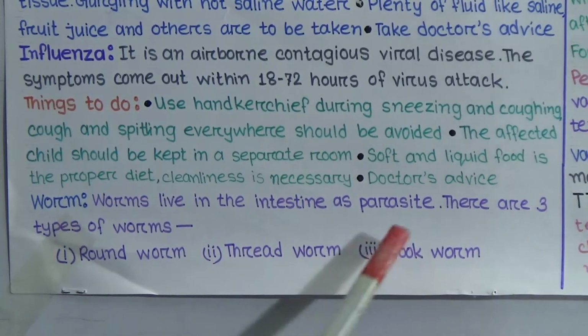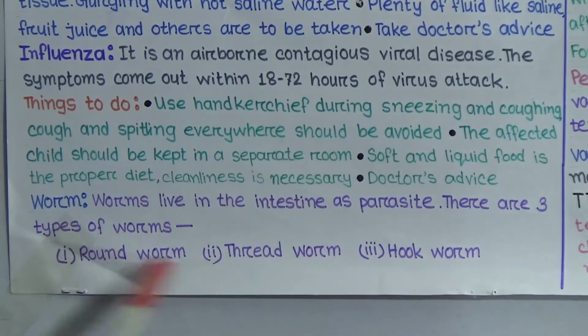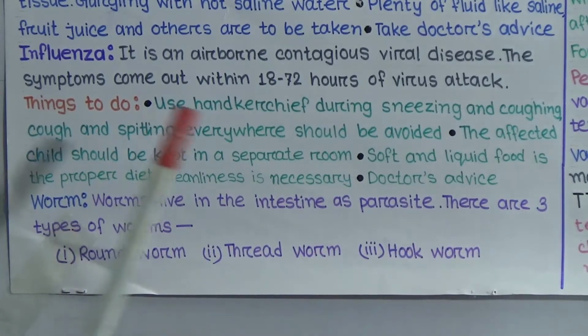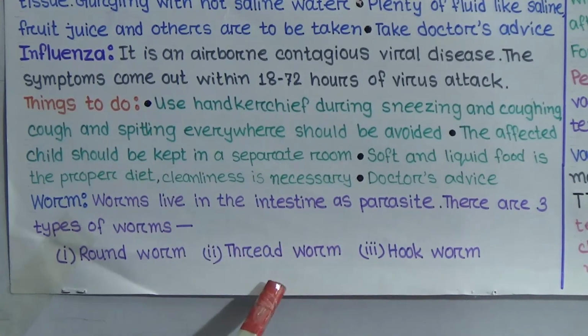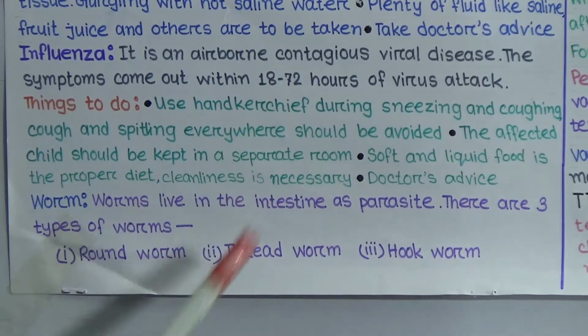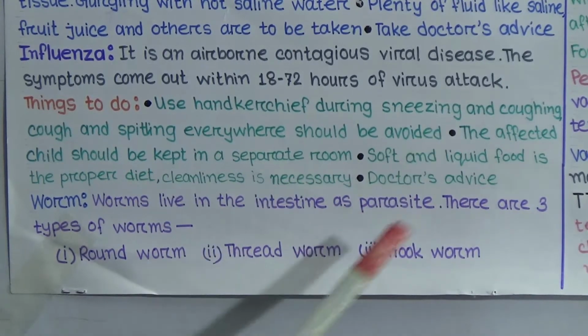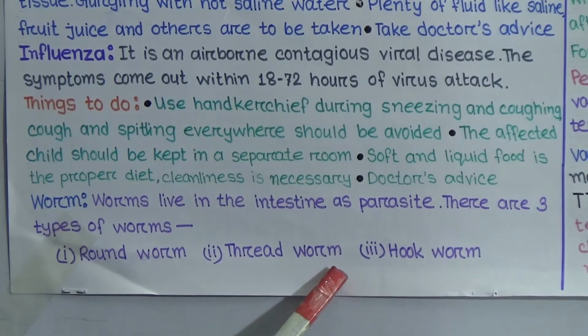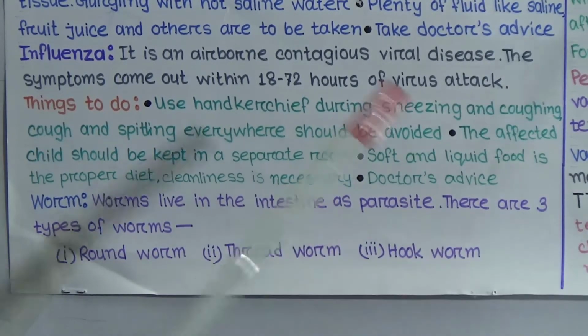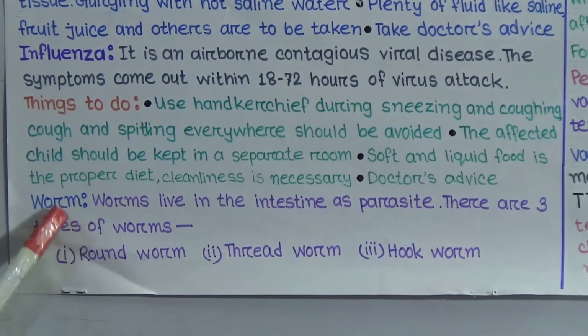If we walk barefoot, in this way it can attack us. So while taking fruits and vegetables, we have to wash them clearly, and while walking we have to use our sandals or shoes so that we can prevent different kinds of worms.